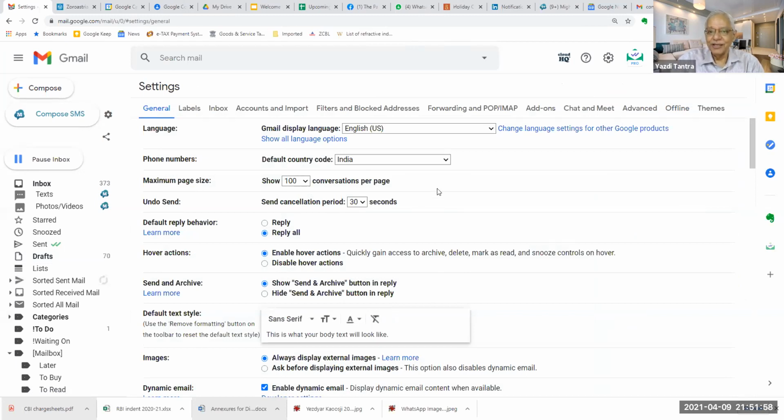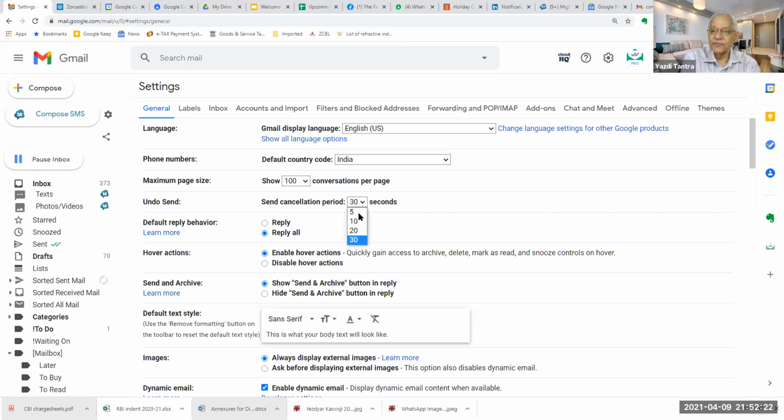Normally you send a mail and you realize, oh no, I forgot to put the attachment. That is a standard thing. Or you are very angry, you write a mail and within 30 seconds you realize, oh gosh, I should not have sent this mail. So in your settings, in general, you have this option called undo send.